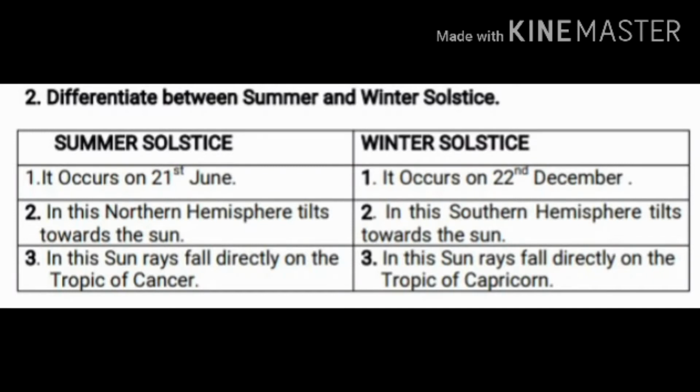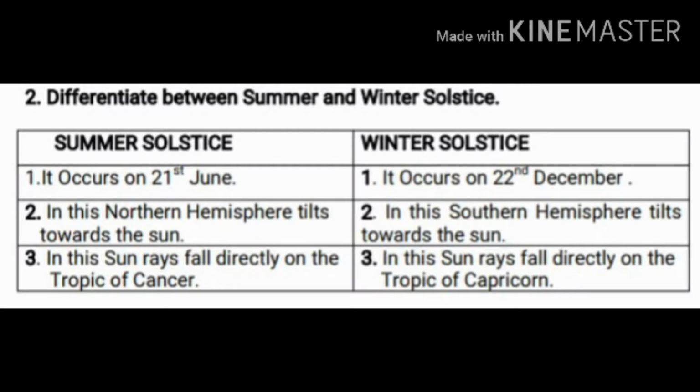Then in this summer solstice, the sun rays fall directly on where? Directly on the Tropic of Cancer. Clear, children? While the winter solstice mainly occurs on 22nd December. In this winter solstice, the southern hemisphere tilts towards the sun. In this, the sun rays fall directly on the Tropic of Capricorn.